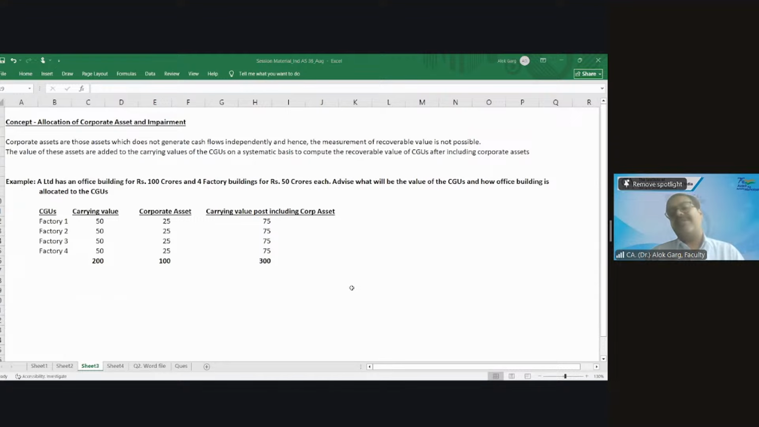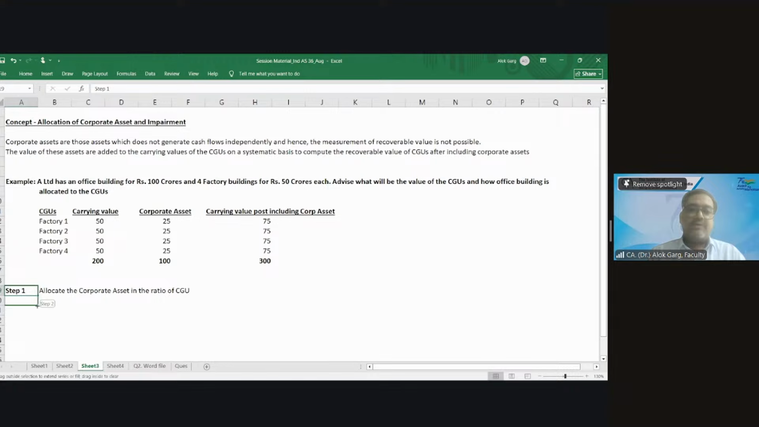Now I'm giving you the steps of allocation of corporate asset and computation of impairment. Step number 1. What we have understood so far. Step 1 is allocate the corporate asset in the ratio of the CGUs.